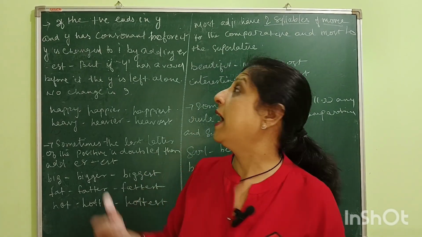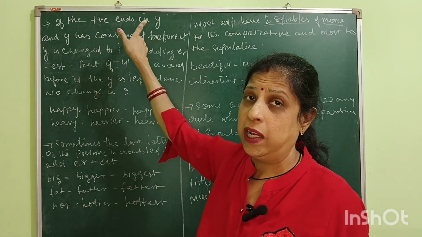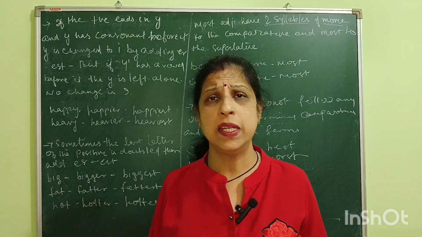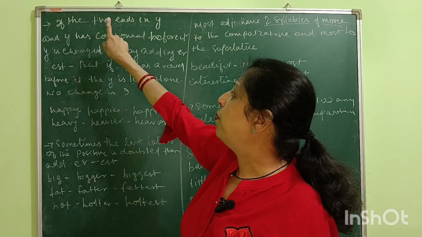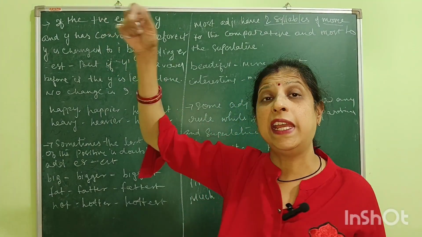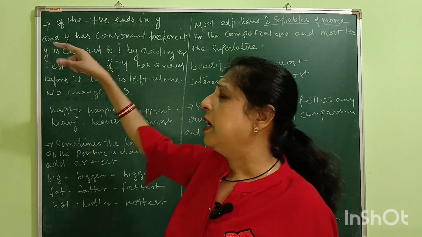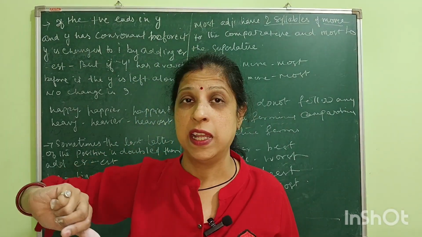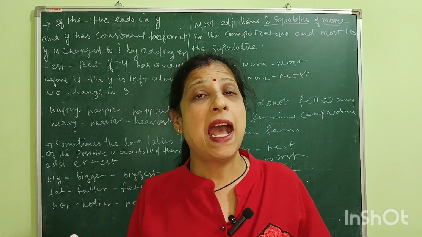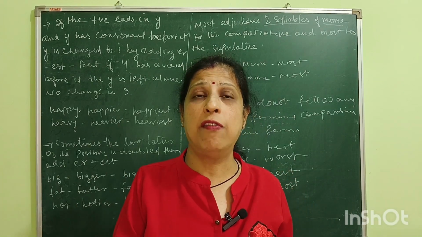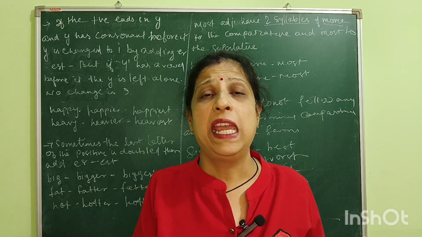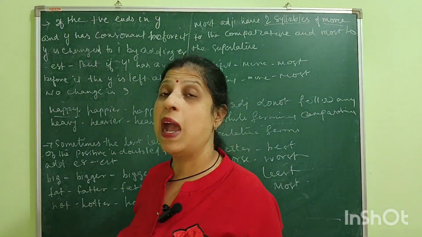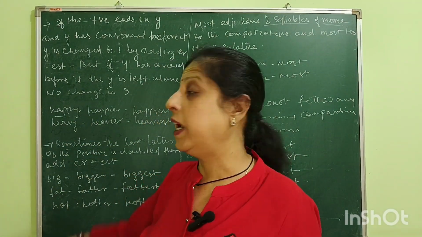positive degree ends in Y. What is Y? Y is a consonant. Now, if the positive degree ends in Y and that Y has a consonant before it, for example, happy, H-A-P-P-Y, here P is a consonant.